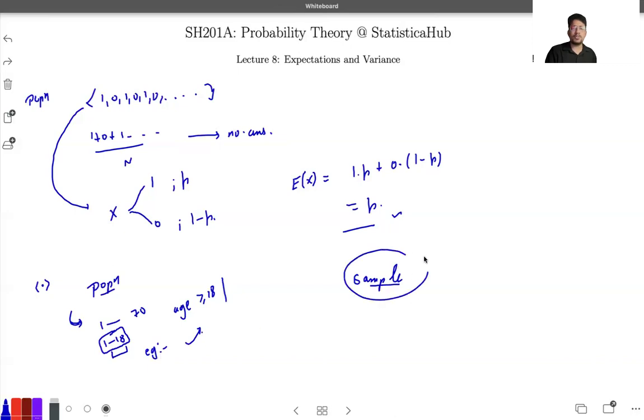Then we come to the concept of sample. So what is a sample? A sample is just a subpart of the population. We have a larger group, the population, and practically it is not possible to analyze the complete population. So we go for sampling. We take out a portion of the population, that is your sample, and this sample must be a good representation of the population.